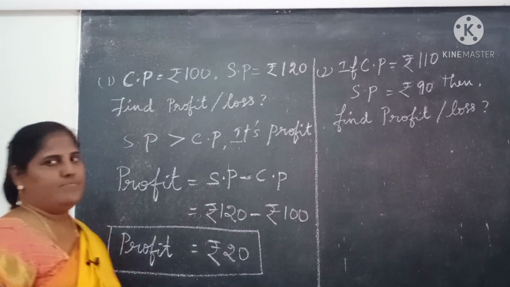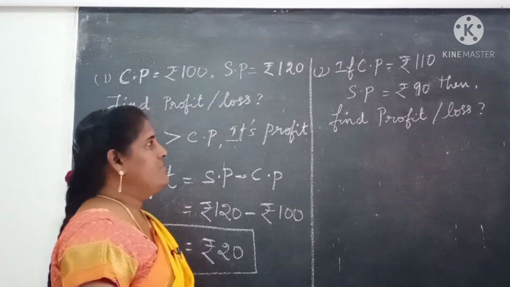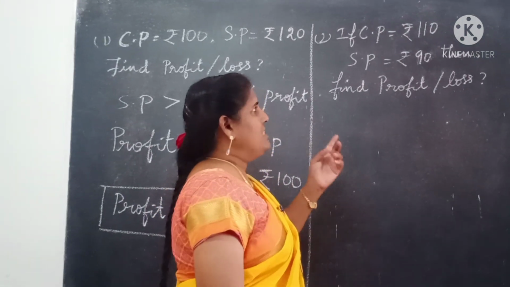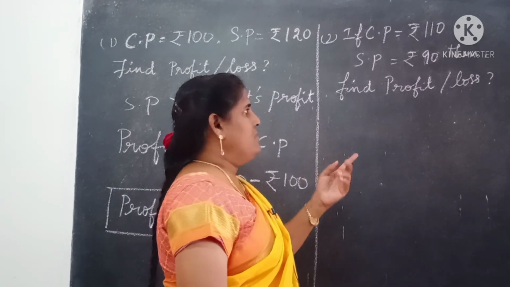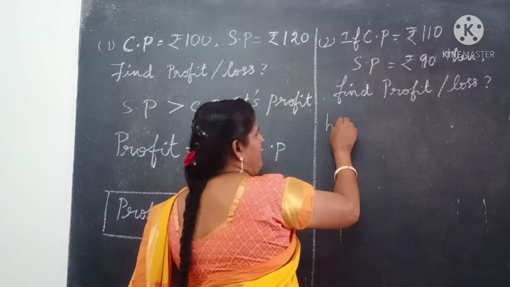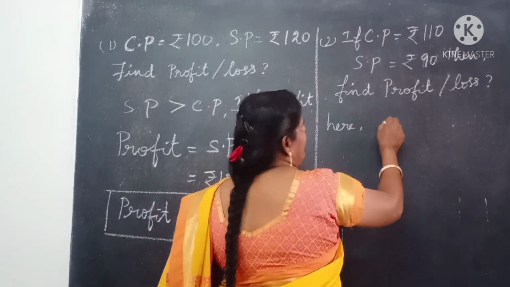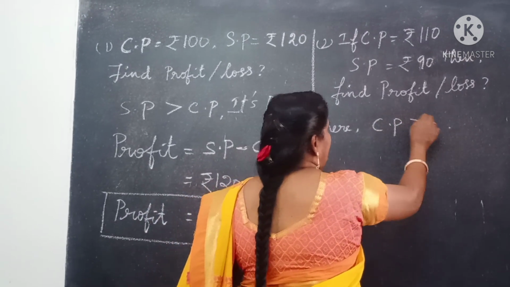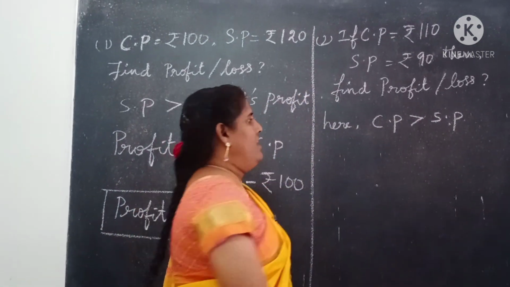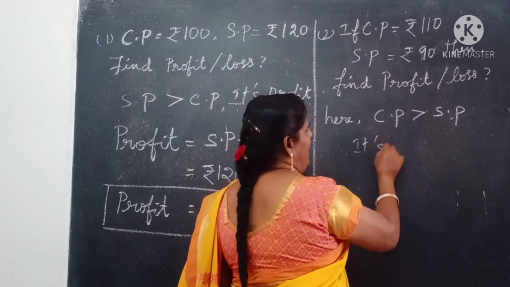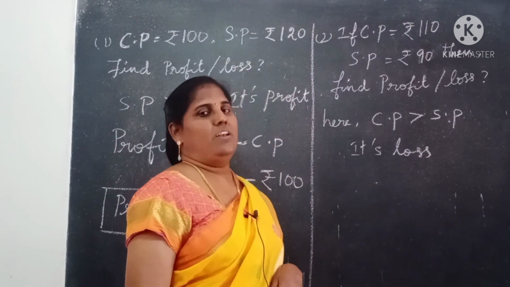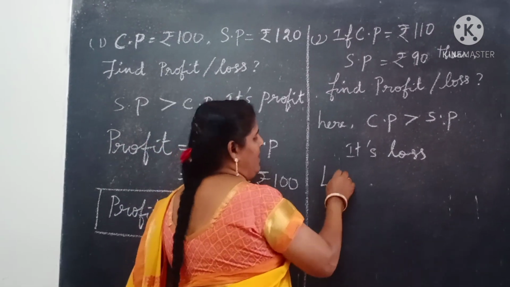Here, model number 1. The next one, if CP is equal to 110 and SP equal to 90, then find out profit or loss. So here CP is greater than SP. CP is greater than SP. Therefore, it is loss. So that means we need to find out loss. So what was the formula for loss?